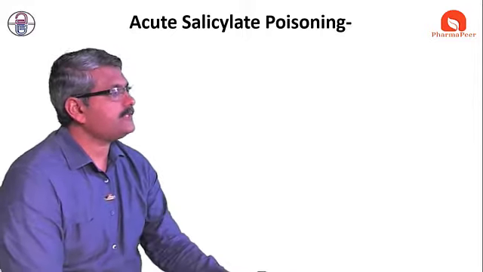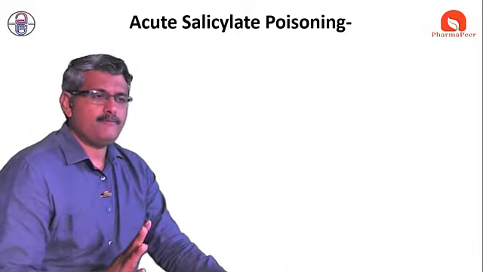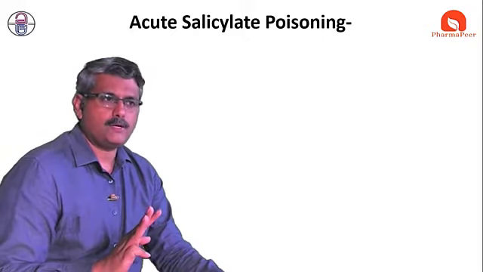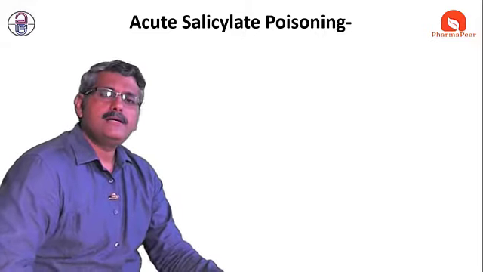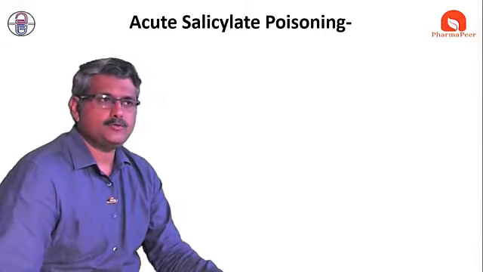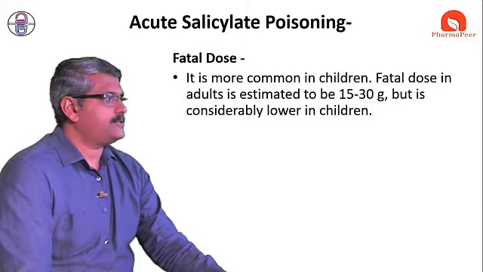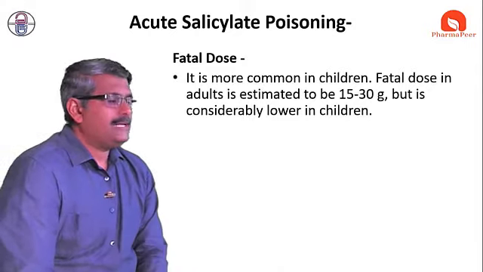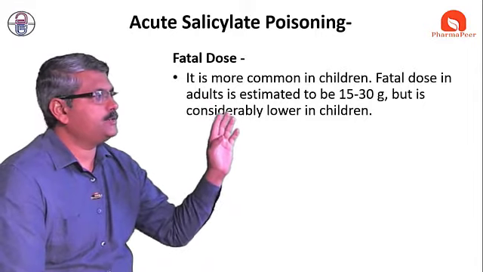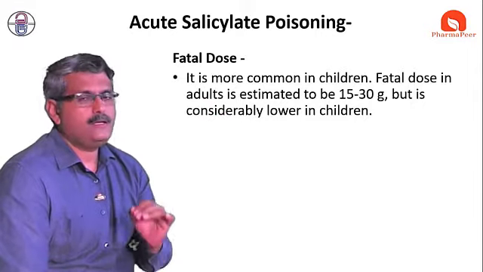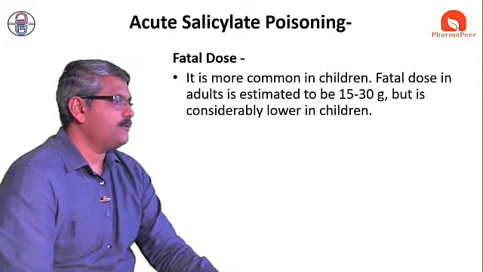As we already discussed regarding poisoning, there are only a few things we have to check. What is the lethal, fatal dose? Second, what are the possible symptoms? Next is the treatment, and last is the antidote. In this four-part manner we can treat the poisoning. What is the fatal dose? It is more common in children, and the fatal dose in adults is about 15 to 30 grams, but considerably lower in children.